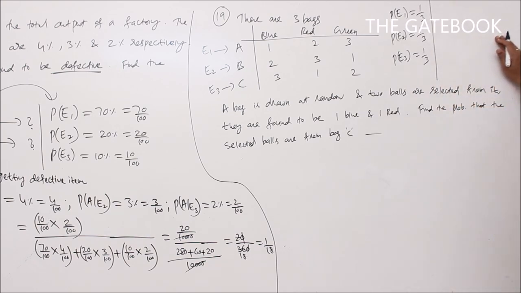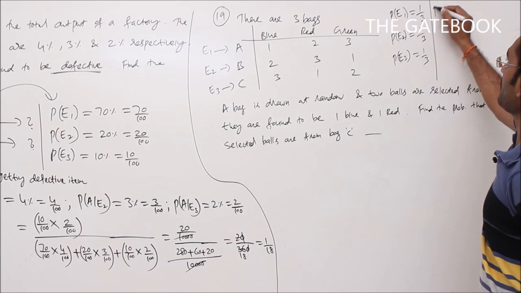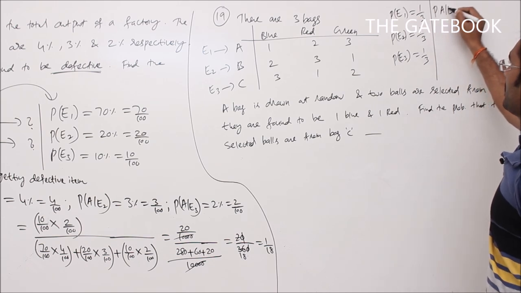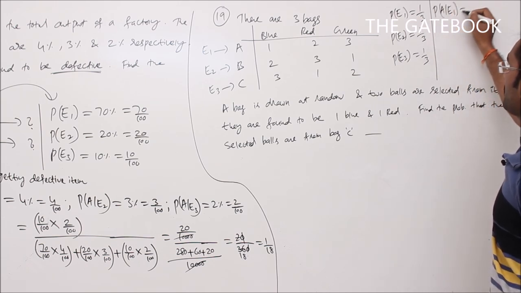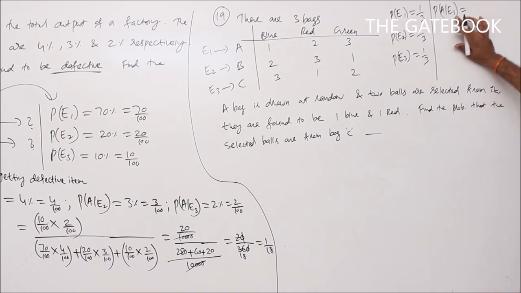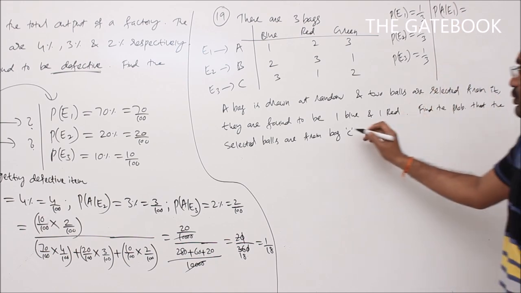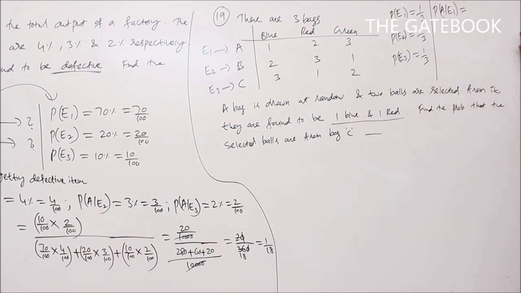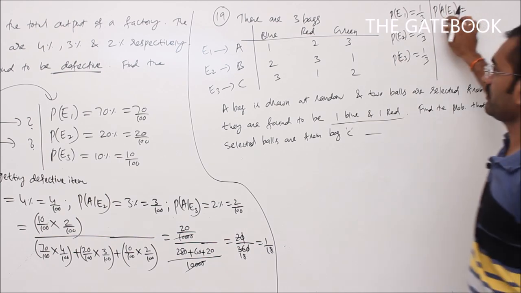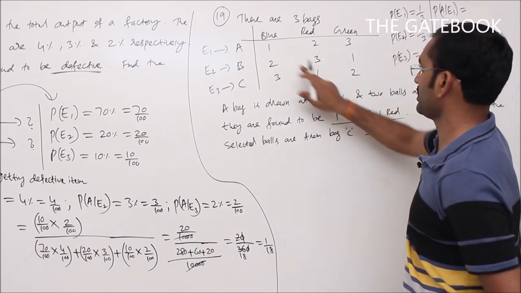Now, what is P of A given E1? It means from bag A getting one blue and one red. What is the probability of getting one blue and one red from bag A? In bag A we require one blue and one red. How many blue are there?